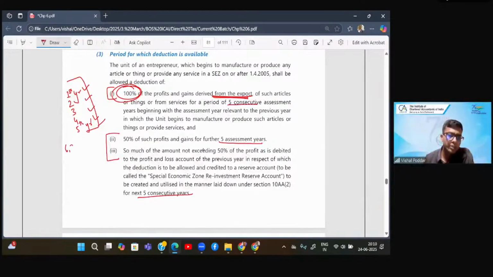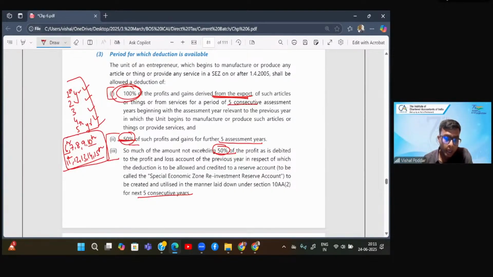Thereafter, 6th, 7th, 8th, 9th, and 10th year, and 11th, 12th, 13th, 14th, and 15th year. This is how the deduction is allowed. Now, from the 6th year to the 10th year, the deduction allowed is only half, that is 50% of your export profits. Again, from the 11th year to the 15th year, the deduction is allowed again at half. Now, somebody will say, sir, here also it is half and here also it is half. Why have they made two subparts? They could have simply said 6th to 15th year. Why have they made two subparts?